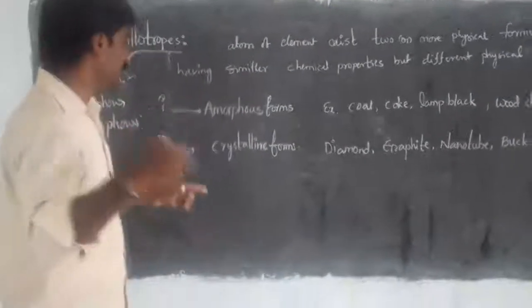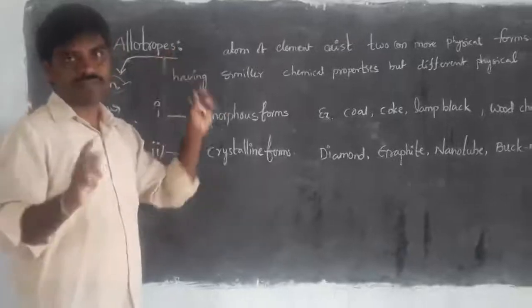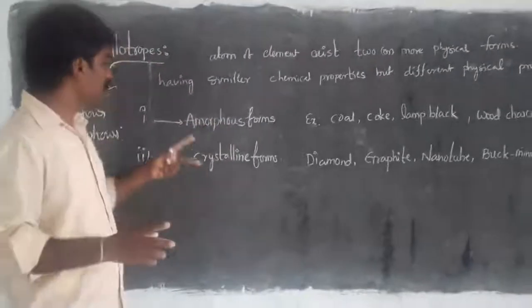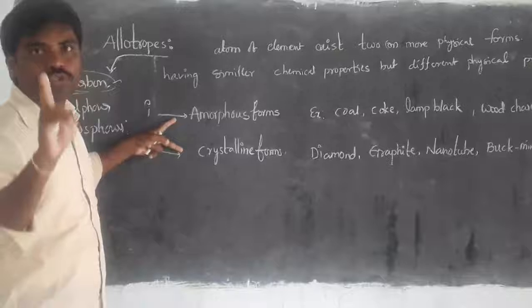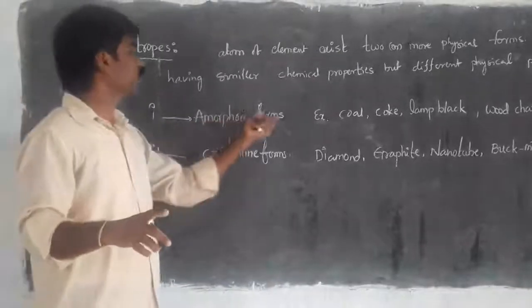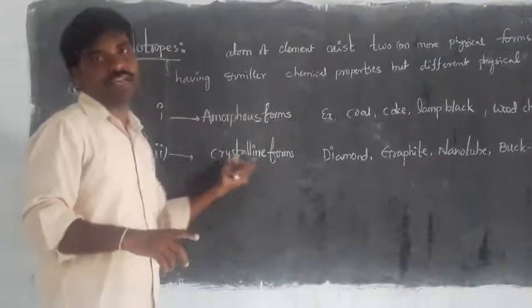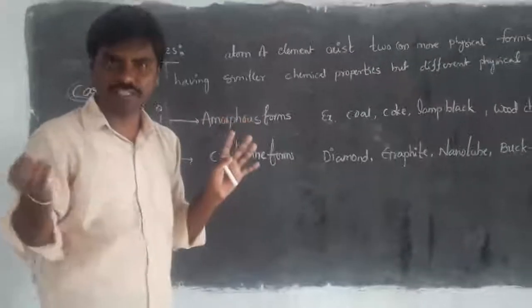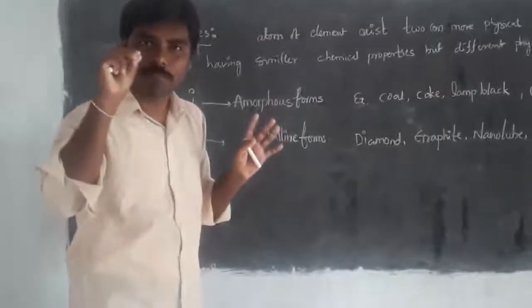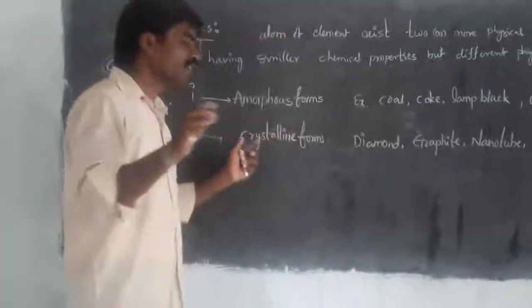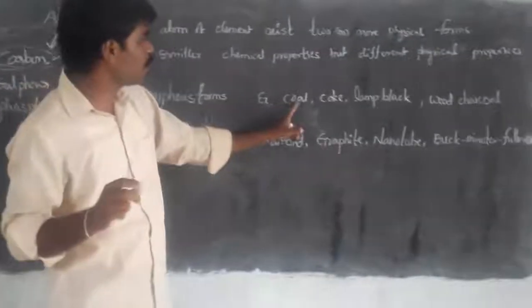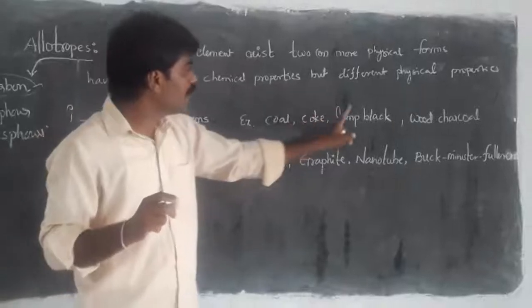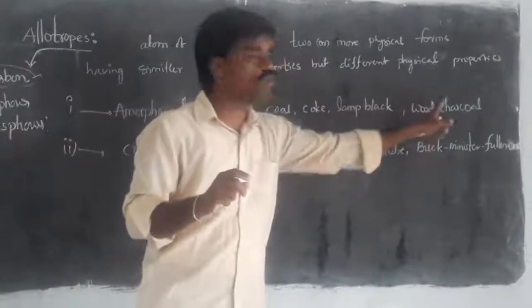Right, children? Then if you take allotropes of carbon, how many types are there? Basically they are categorized into two types. One is amorphous form, another one is crystalline form. Amorphous form is the non-crystal form, or we simply call it somewhat powder form. For the best examples: coal, coke, lamp black, and wood charcoal.